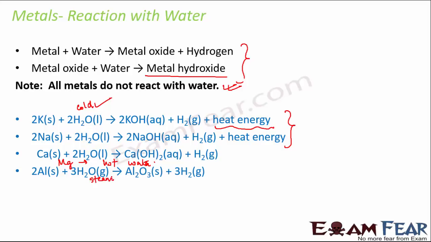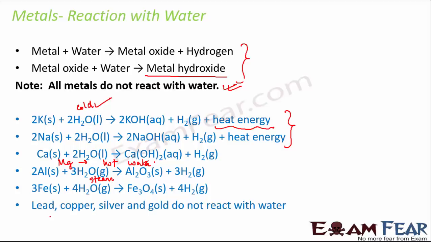That means aluminium is even less reactive, and then it forms aluminium oxide, and hydrogen is also released in the process. And the same thing is true for iron as well as zinc. So iron also reacts with steam. It doesn't react with cold water, doesn't react with hot water, reacts only with steam. And there are certain metals like lead, copper, silver and gold which do not react with water at all. Doesn't matter whether it is cold water, hot water or even steam, they do not react at all.